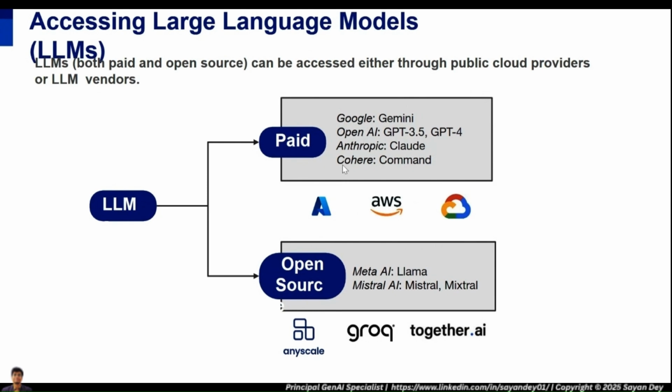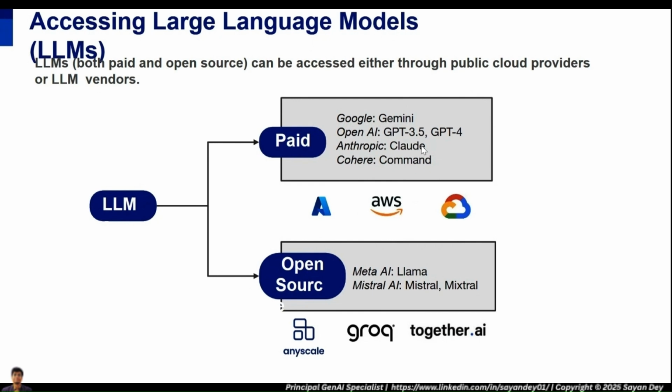So the top paid language model providers are Google. Google has something called Gemini. OpenAI is what we will be mostly using in our course, and we have GPT 3.5, GPT 4. It's slightly older here, but as we speak today, we have higher versions of it. There's GPT 4 Omni, there is GPT 4.5, and further versions are there. GPT 5 is slated to also launch.